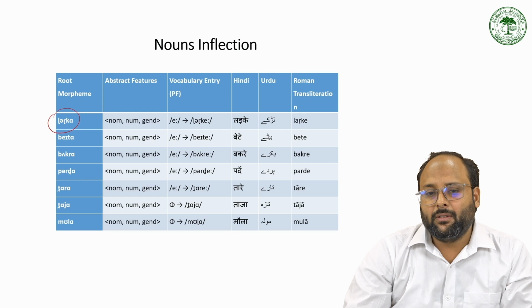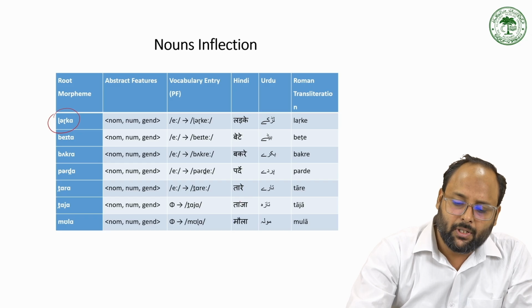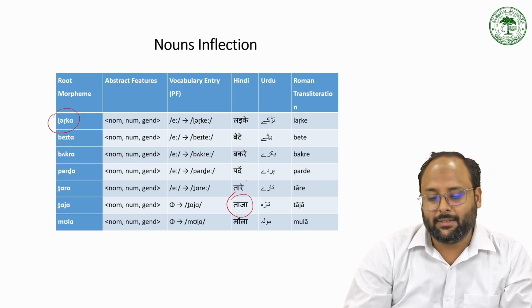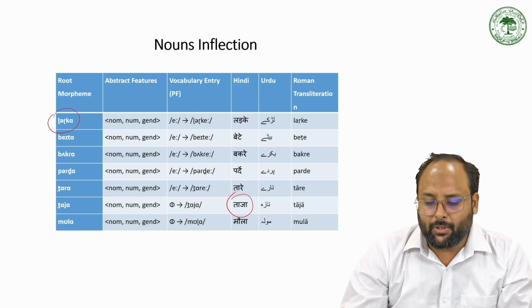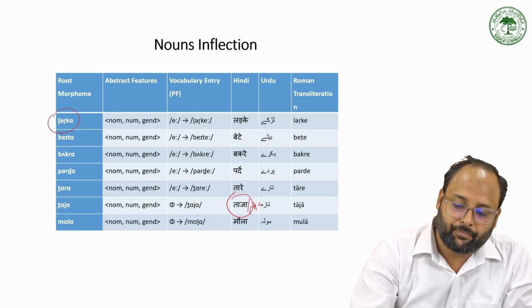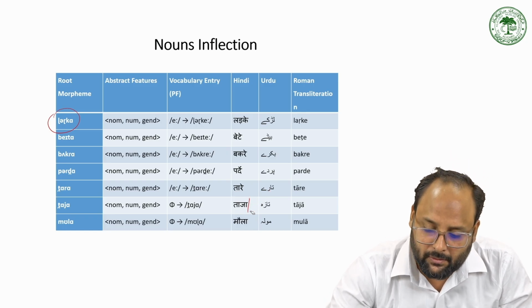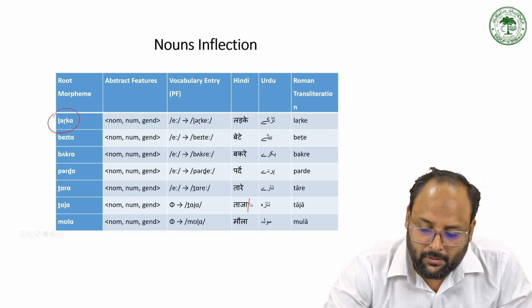But taza means there is some variety in which we use, like taze, like taza fal. So fal is the plural thing. We can use both taza and taze fal.